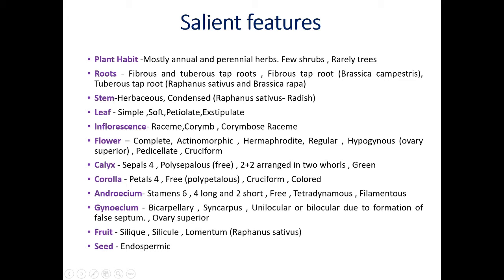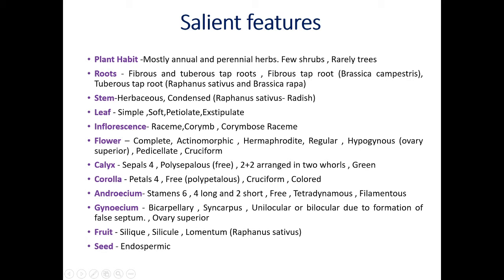Cruciform corolla is there. This is the distinguishing character of this family. 4 petals with limb and claw are arranged in the form of a Christian cross. That's why there is a special structure, cruciform corolla. They are colored. If you observe mustard petals, you will see yellow colored petals.